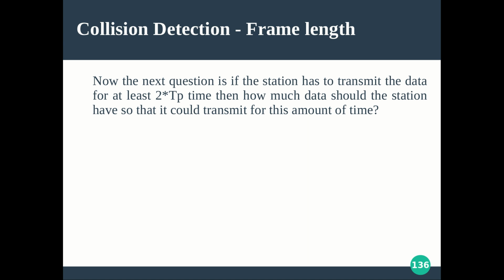We already saw the frame transmission time and propagation time relation. Now how can we link it with the length of the frame? The next question is, if the station has to transmit the data for at least 2 TP or more than that, how much data should that station have? What about the length of the frame? Because the frame transmission time is actually length divided by bandwidth, right? So it is proportional to length. So length has to be increased to increase TT. Our requirement is TT should be greater than or equal to 2 TP. So how can you increase TT? By increasing the length of the frame. So what is the minimal length of the frame in any CSMA/CD protocol?